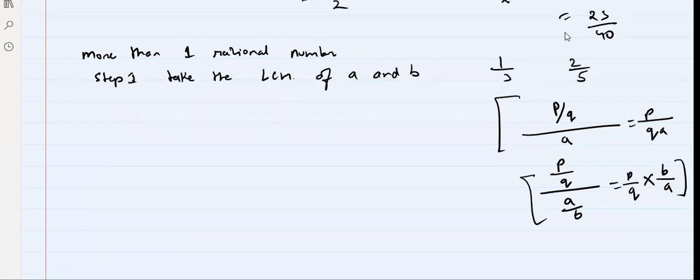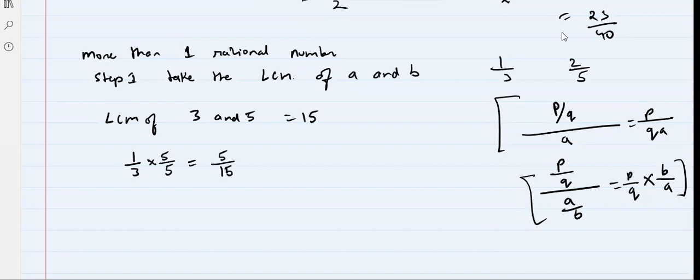Now, see this. 1 by 3 and 2 by 5. So the LCM of 3 and 5 is 15. So you have to make the denominator 15 for both the numbers. Step 2: 1 by 3 can be converted by multiplying by 5 by 5, so the number will become 5 by 15. In the same way, 2 by 5 can be converted into 15 by multiplying by 3 by 3, which is 6 by 15.